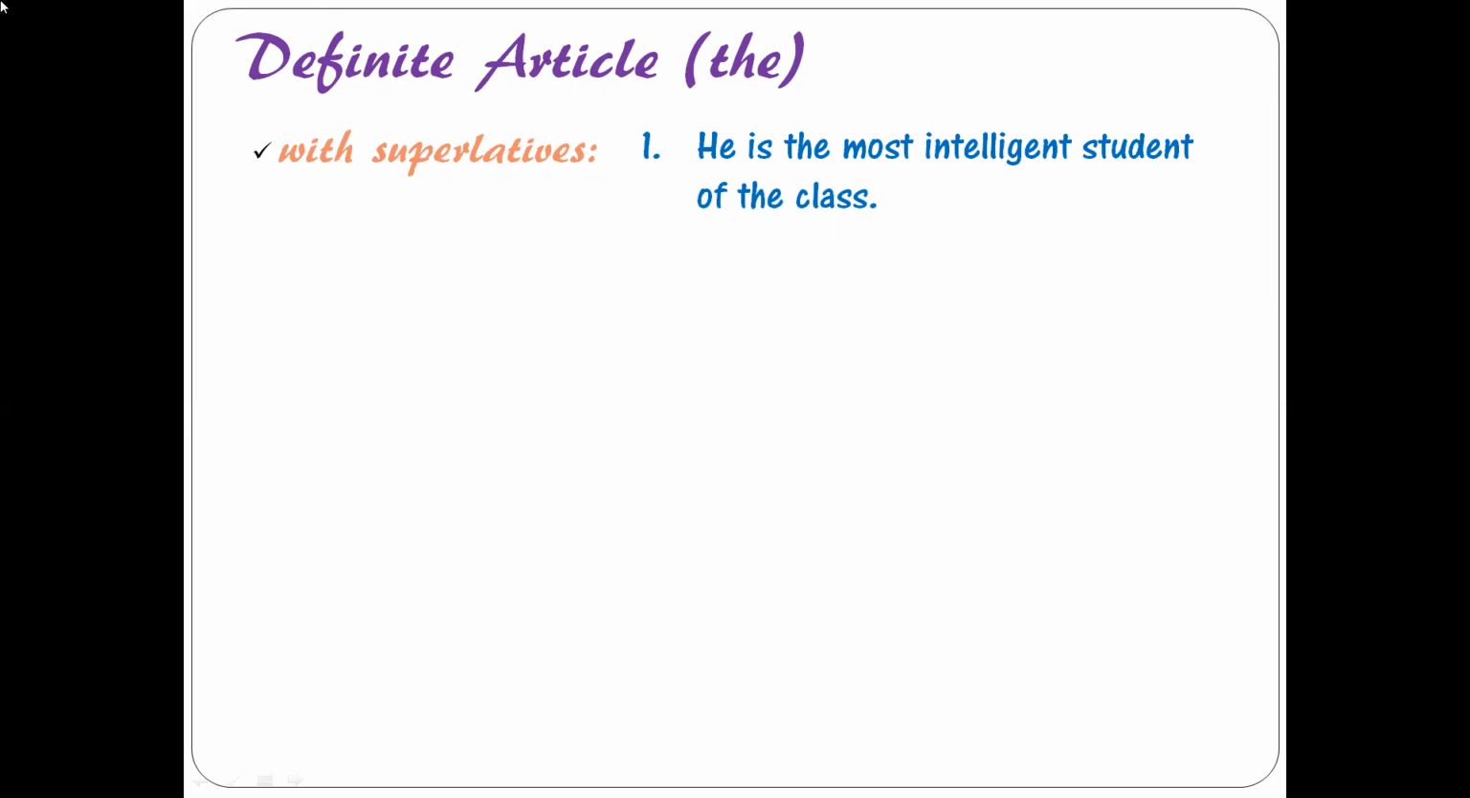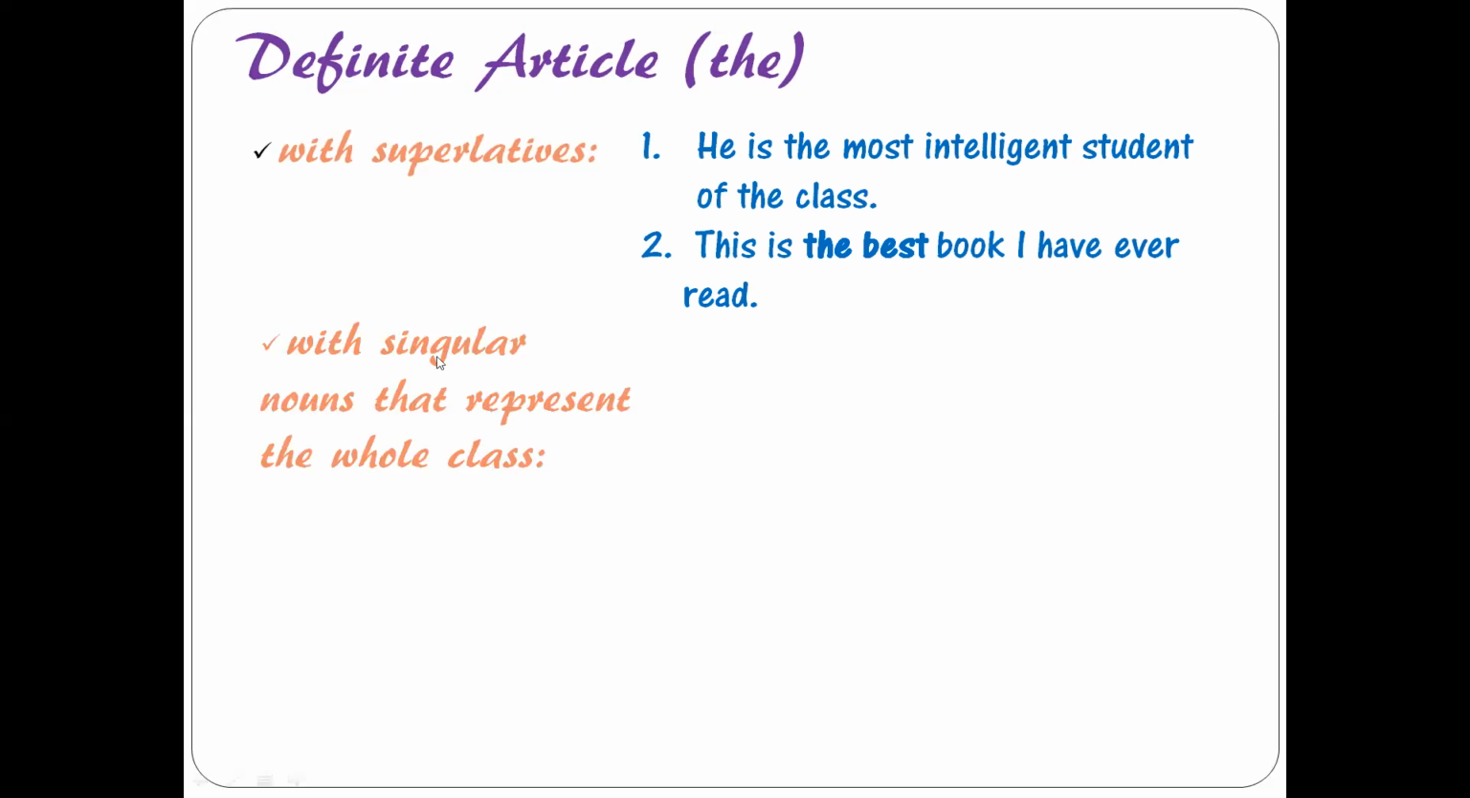Like in this example, he is the most intelligent student of the class. So here I am making use of article "the" because I am making use of the superlative degree, right? Similarly, this is the best book I have ever read. Again, here I am making use of "the" because I am talking about the superlative degree. So whenever you are using the superlative degree, before that you always make use of article "the."